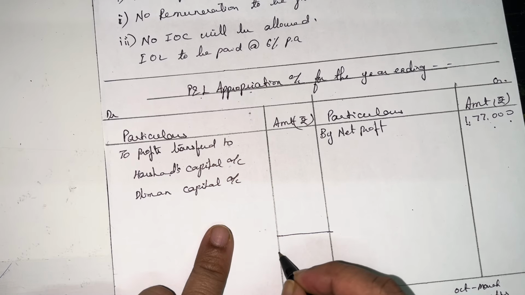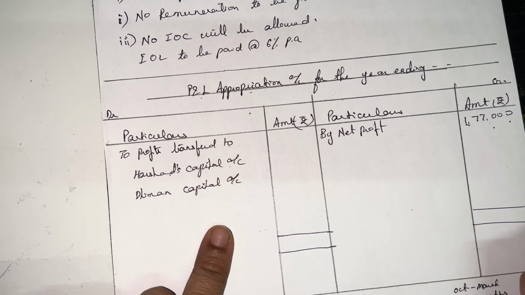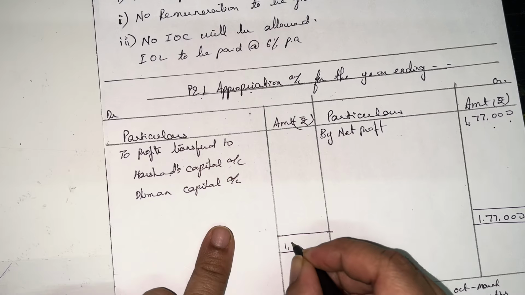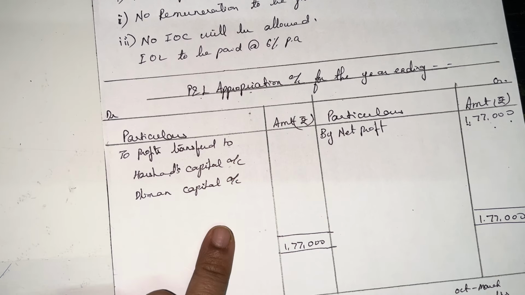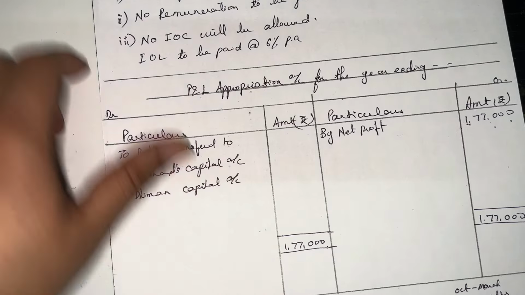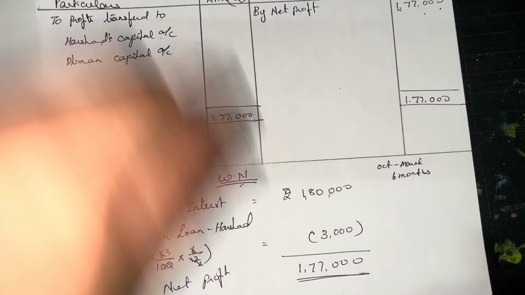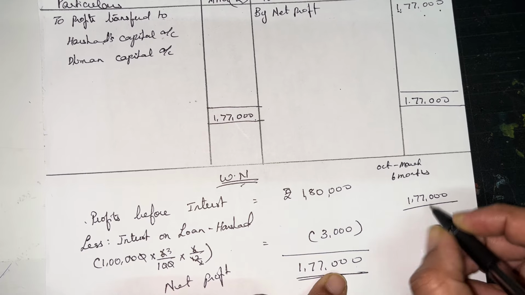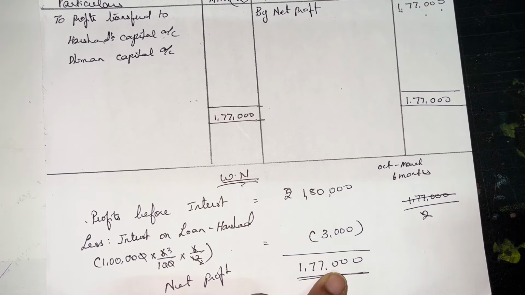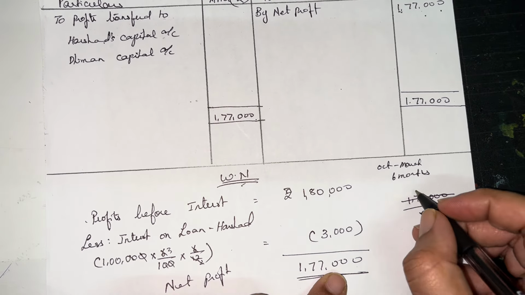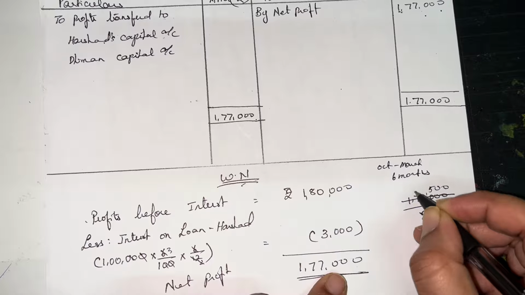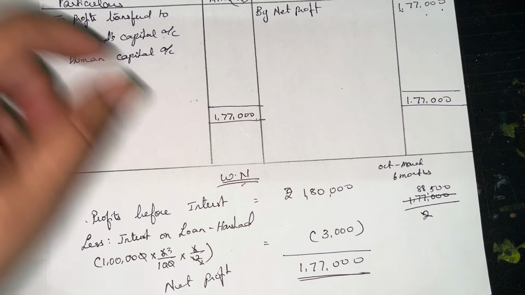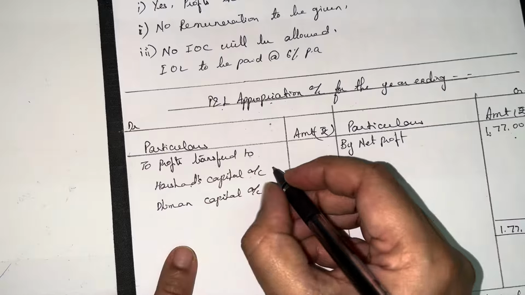So first we'll close down the accounts, 1,77,000 each side. Now this we can do in rough. It has to be appropriated equally between the two partners. So when we divide, how much do we get? 88,500 each person gets.